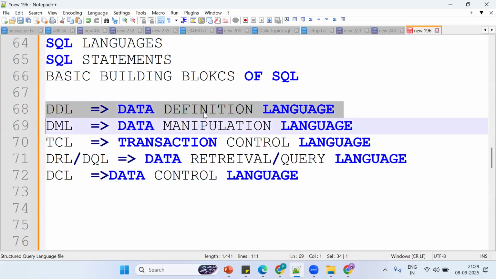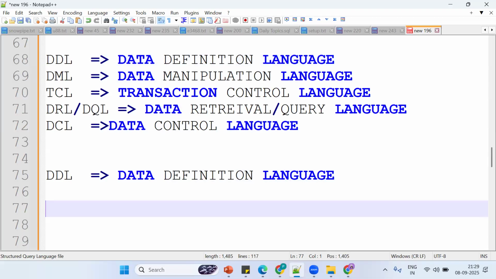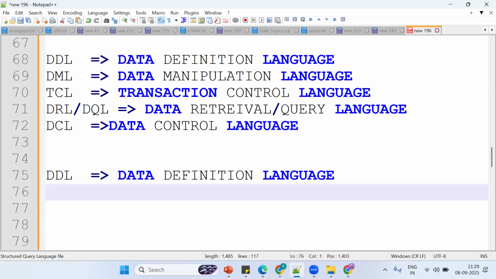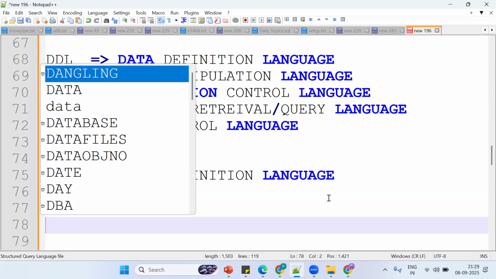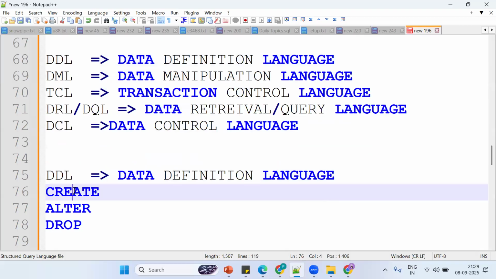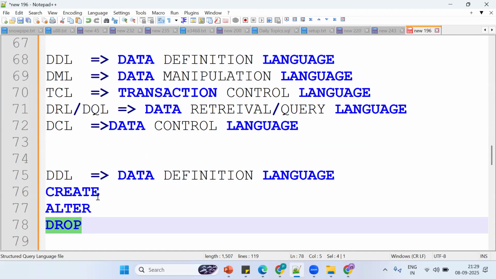Okay, we'll see this at a high level, and tomorrow we'll see it one more time. So DDL, that is data definition language. Does anybody know what the commands are with respect to Snowflake? Create, alter, drop. So create statement, alter statement, drop statement. These are the commands we are having.